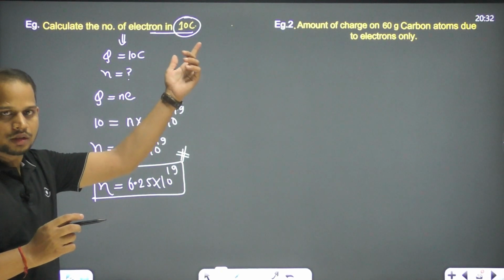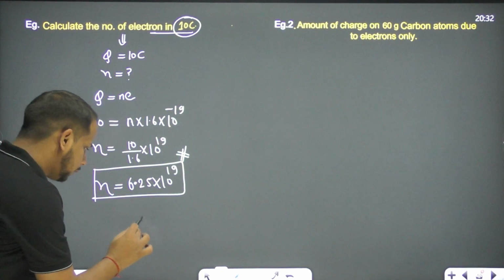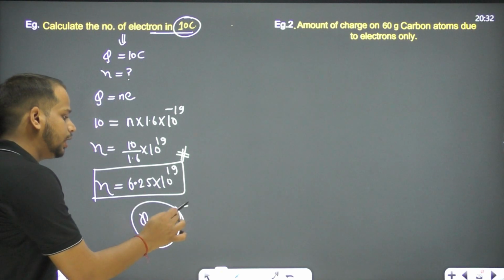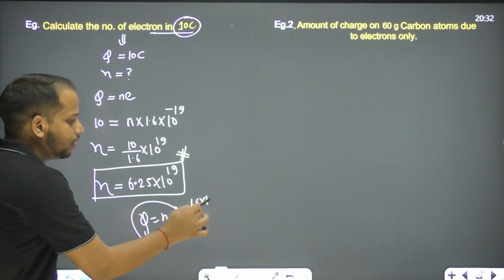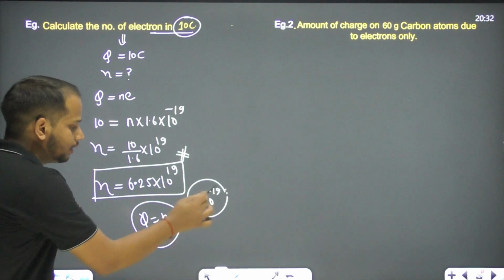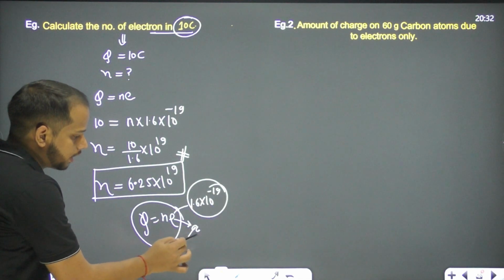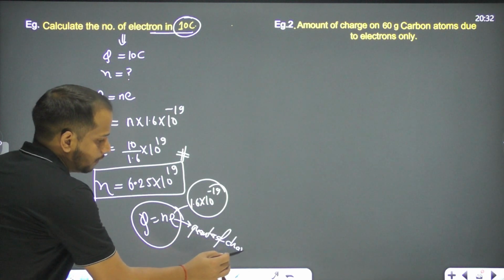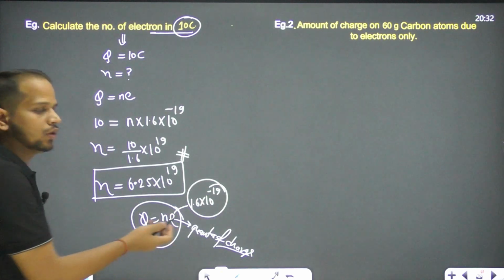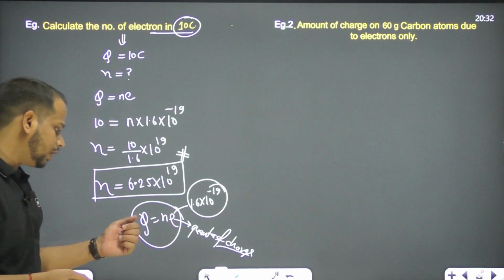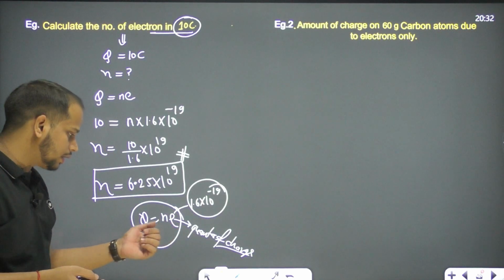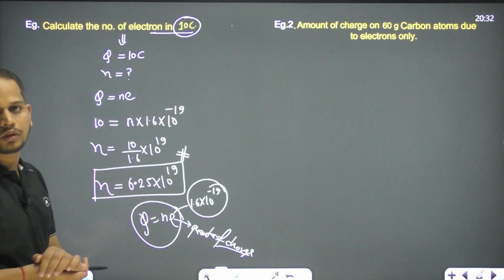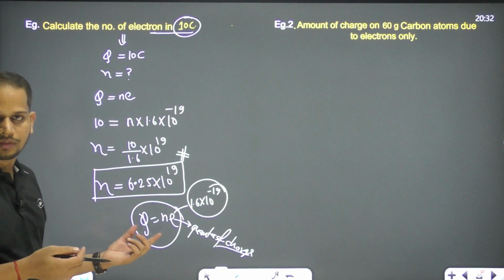For 10 coulomb charge. Simply, we have the formula Q equals Ne, right? And e is fixed, 1.6 into 10 to the power minus 19 coulomb. This e is called the quanta of charge. If this is the quanta of charge, then we know its value. So either they will give Q and ask us about N, or they will give N and we have to find Q. Only two things are related to this.